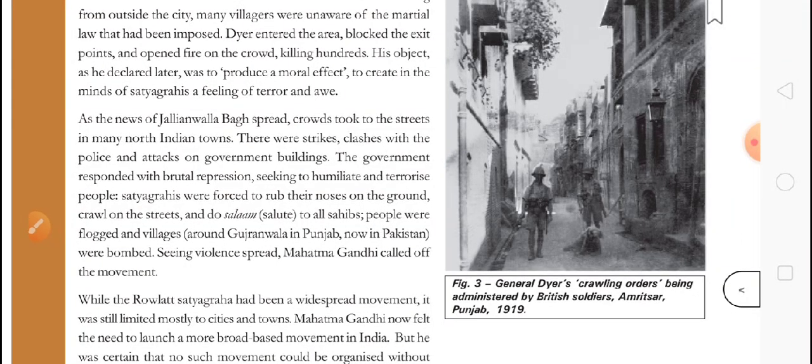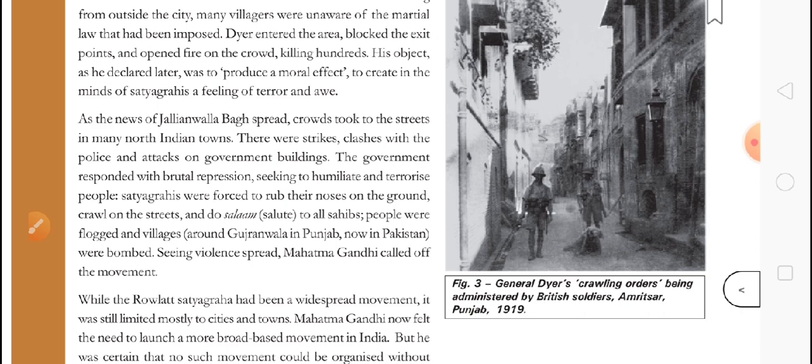So this incident created a different kind of agitation against the British in India. As the news of Jallianwala spread, crowds took to the streets in many North Indian towns. They started strikes, clashed with the police, and attacked government buildings. The government responded with brutal repression. So the British started brutally beating people, seeking to humiliate and terrorize them. They made people afraid also.